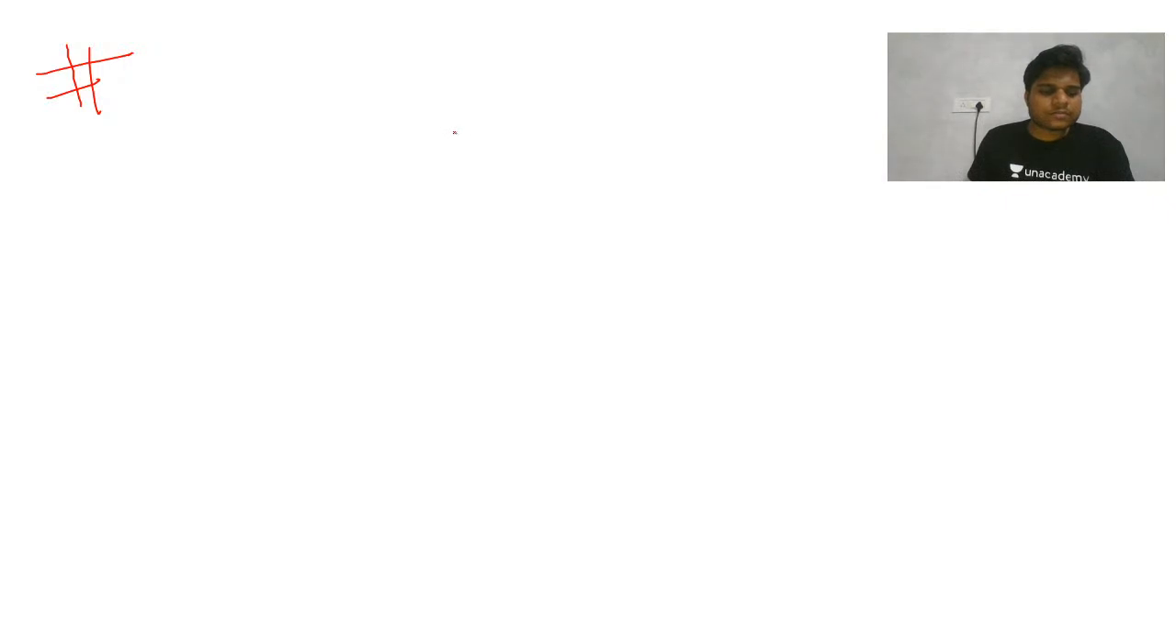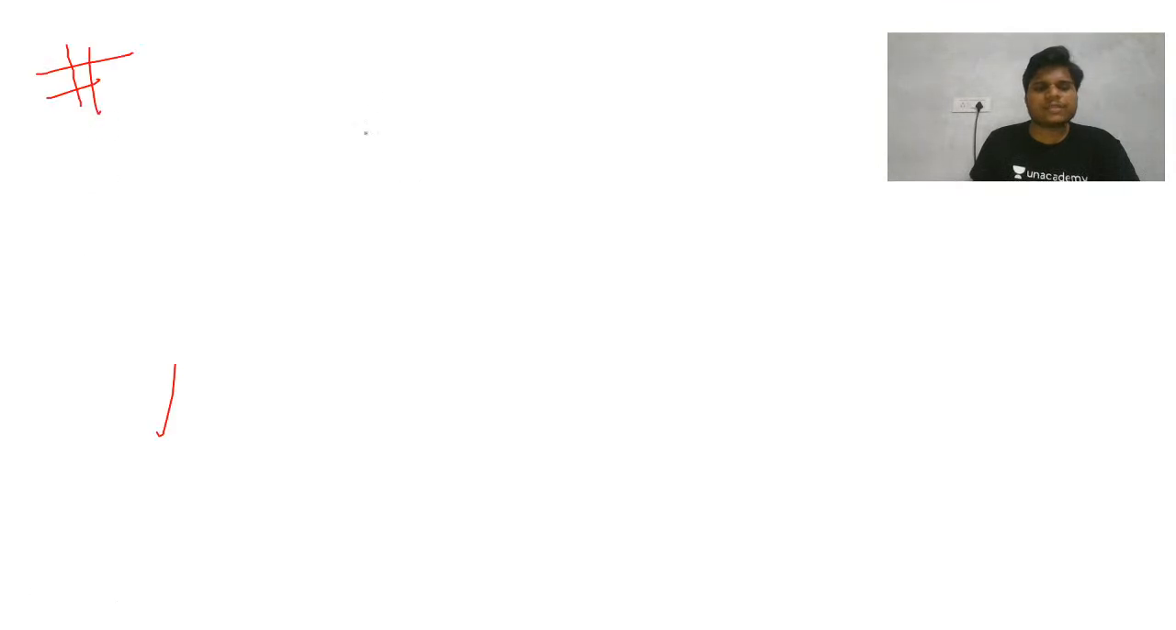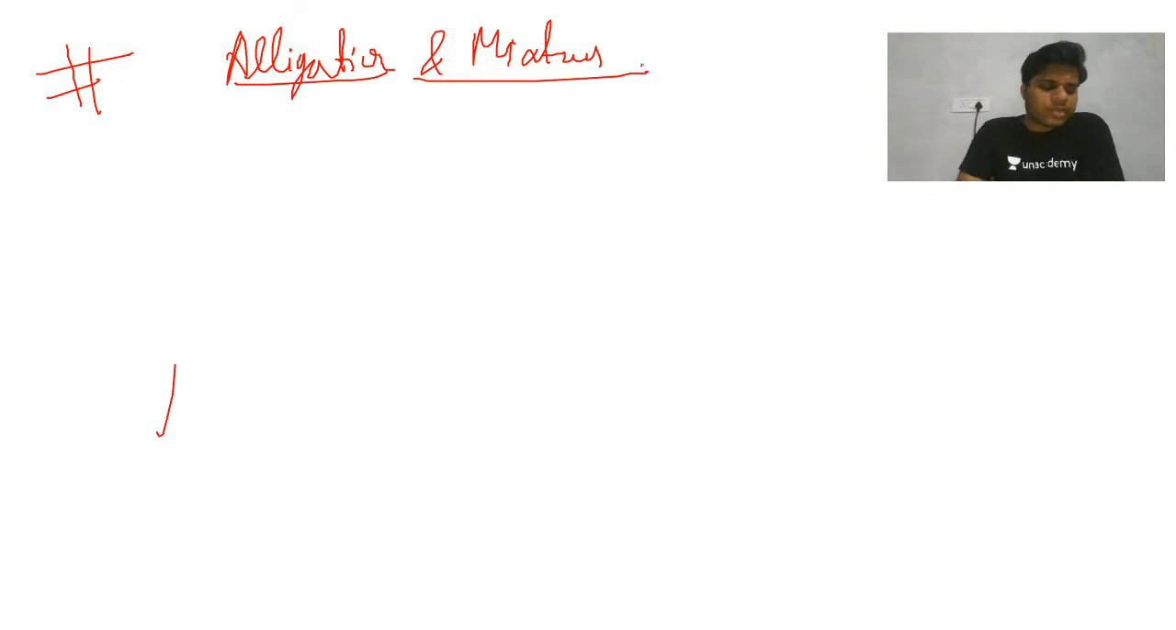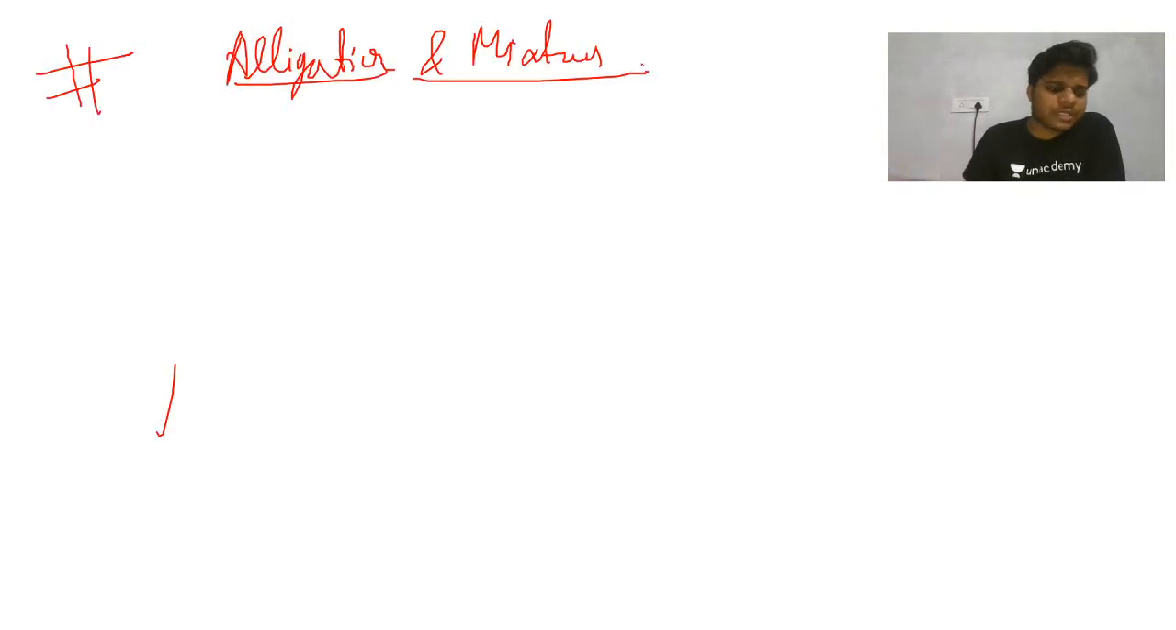Fine, so averages are this much. That more we'll discuss. Now let's come to the allegation part: allegation and mixture. Averages we will see more, but I will show you that by example. Average and proportion we'll see by example. Right now let's come to allegation and mixture.